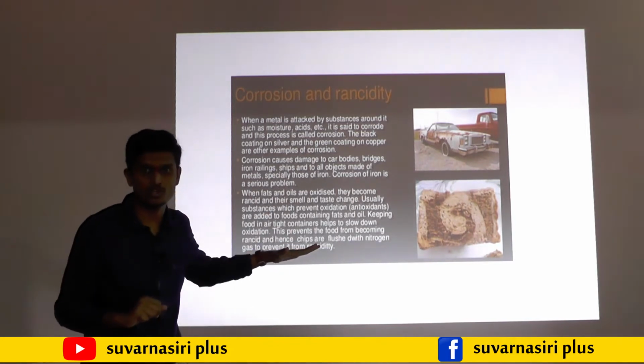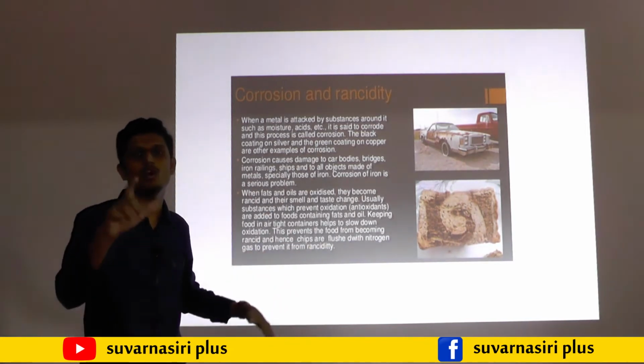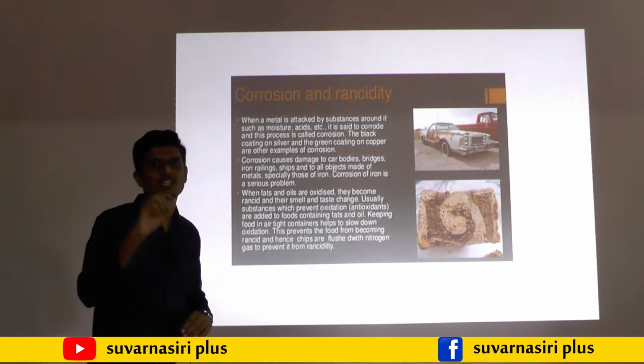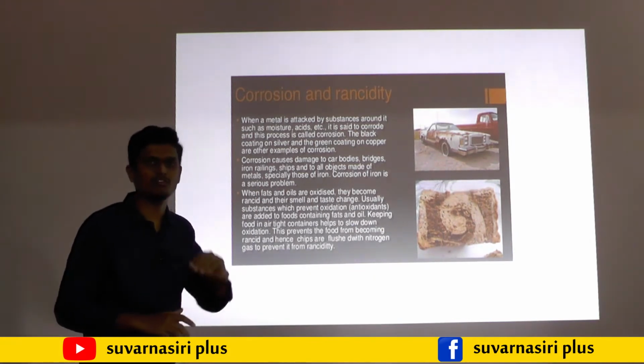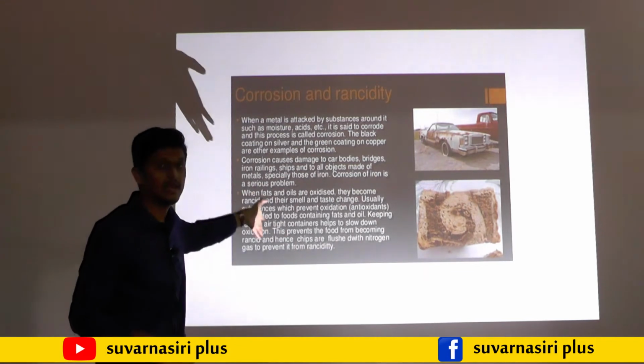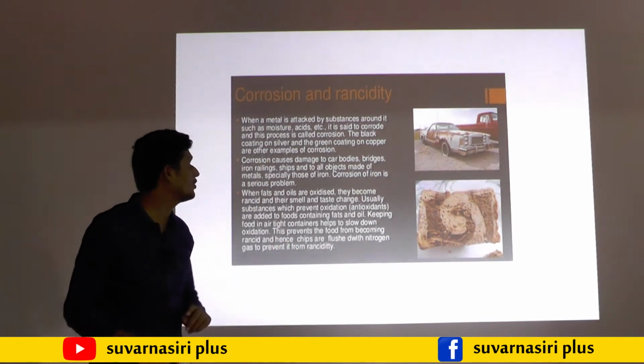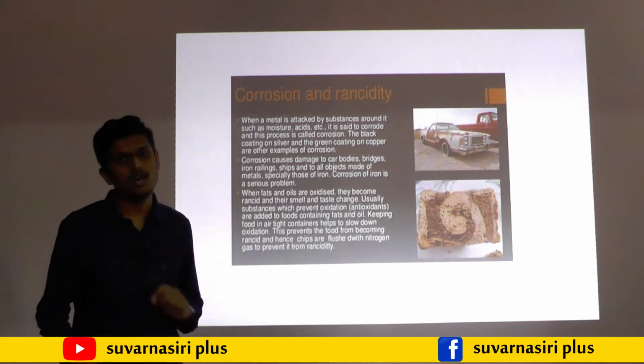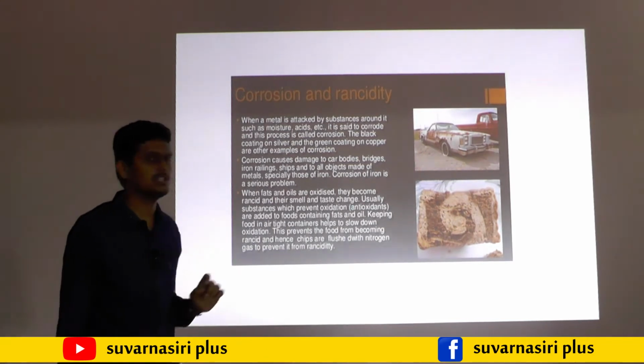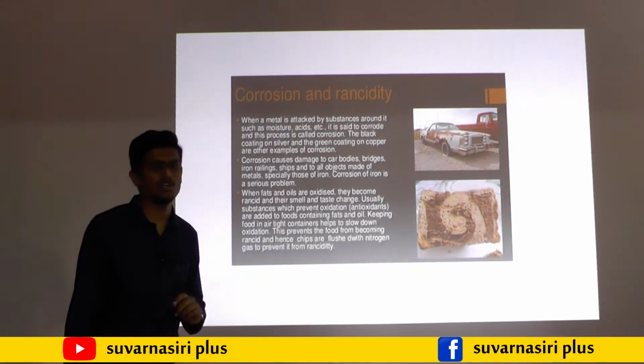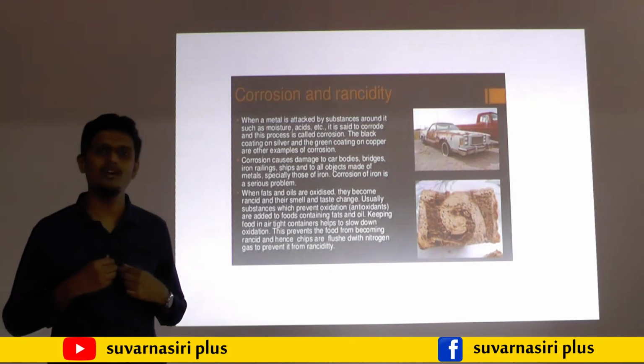Then balancing of equations is also one of the important things. For 1 mark, balancing of the equation will definitely arise. The balancing of equations is very, very simple. I already explained it. Then at the end of the chapter you need to learn corrosion and rancidity. That completes your first chapter, chemical reactions and equations. Thank you students. We will meet in the next class.